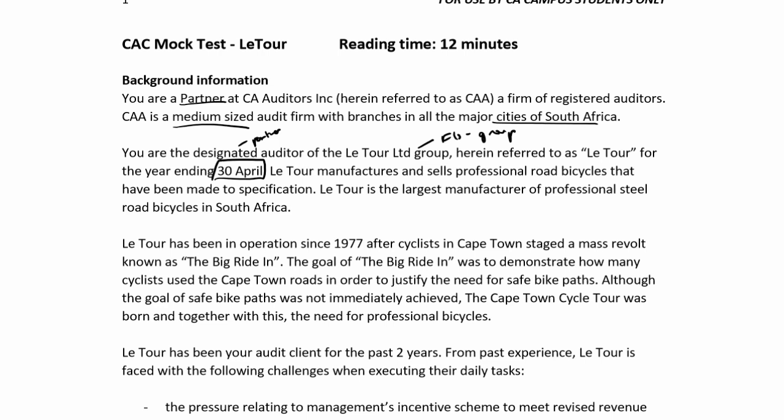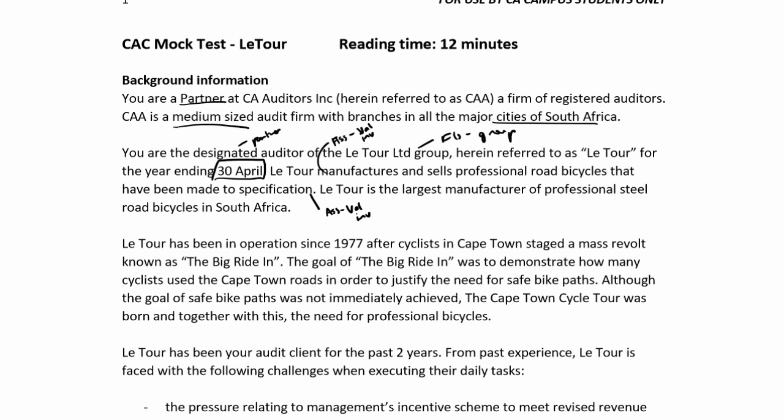Latour manufactures and sells professional road bicycles that have been made to specification. So I'm just going to make a note here: because they manufacture, we've got an assertion level risk for the valuation of your inventory, because if you manufacture, the costing is a little bit more difficult than if you purchase a finished good. And they are bikes that are made to specification, so you could have a concern here with regards to your inventory, again valuation, if you're unable to sell an item that has been specifically made for someone who now won't take it.